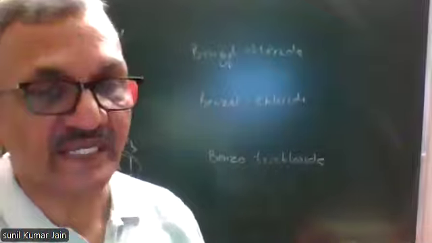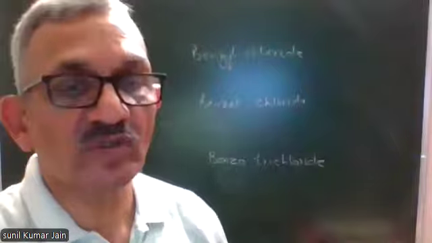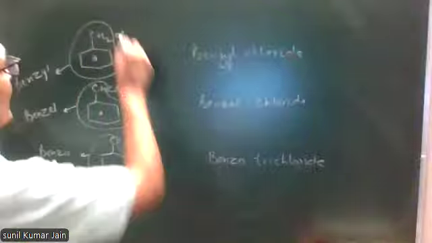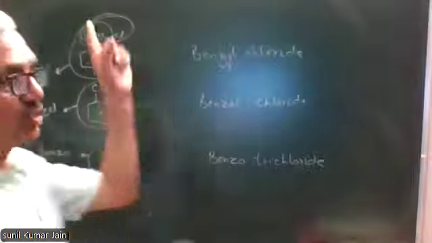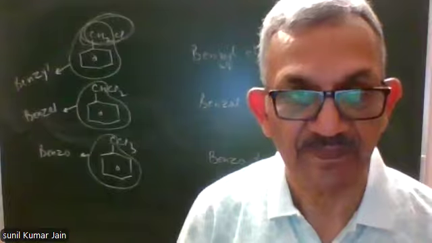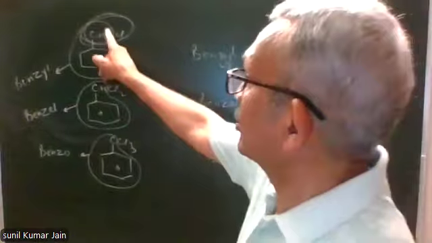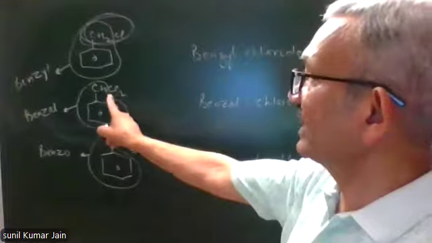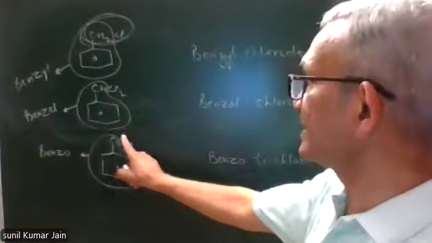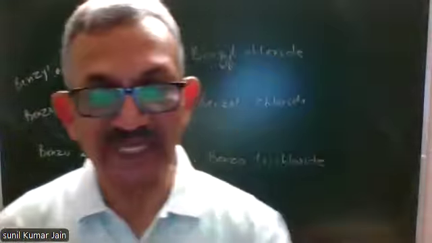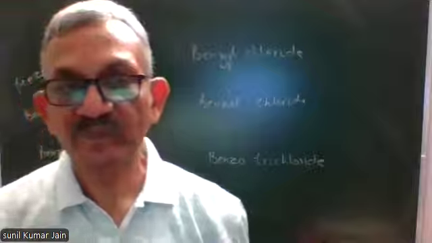Generally trichloride is used, but if you write benzochloride, even then this is correct. Now, IUPAC name. This group, CH2Cl, attached to the benzene ring, is called chloromethyl group. So IUPAC name will be chloromethyl benzene. This is dichloromethyl benzene, and this is trichloromethyl benzene. So with that, we finish nomenclature.